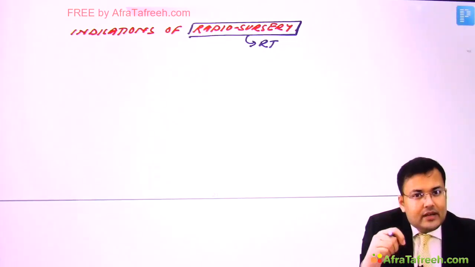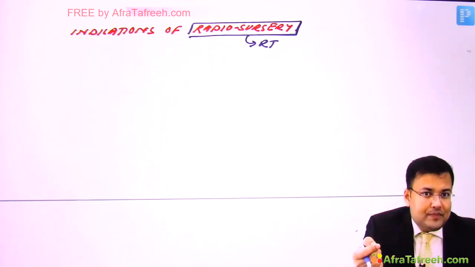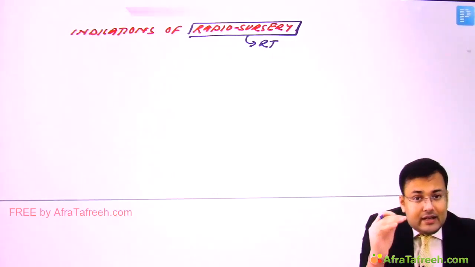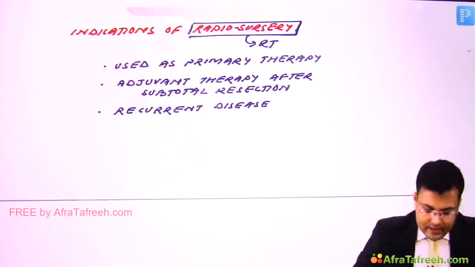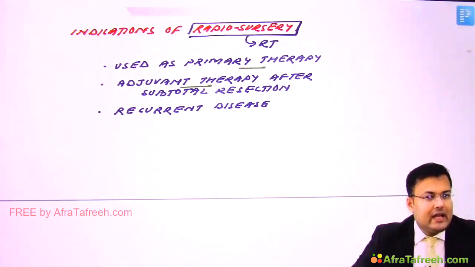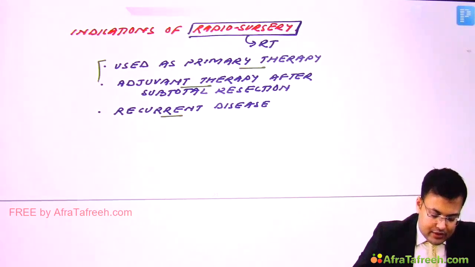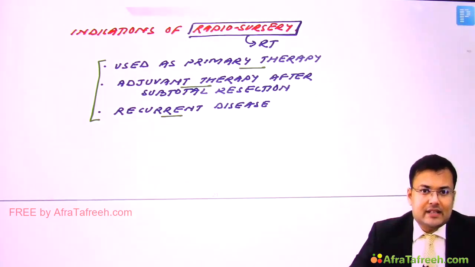So radiosurgery in pituitary adenoma can be used like primary therapy where surgery is not possible. It can be used in the patients where subtotal resection has been done, and in the patients in whom there is recurrence. Right? So these are the indications. It can be used as primary therapy, as adjuvant therapy after subtotal resection, and in recurrent tumors or patients having recurrent disease.